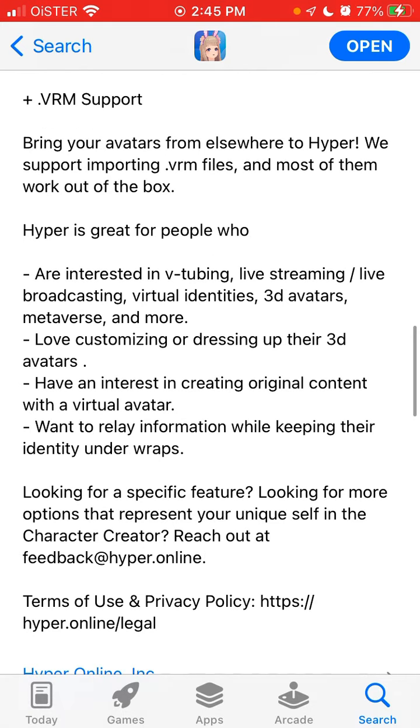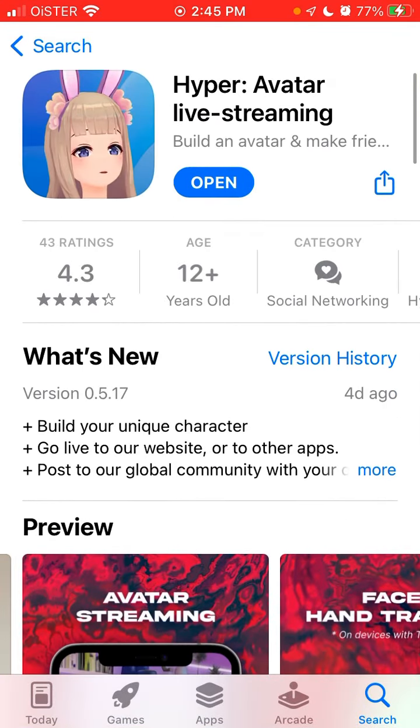Hyper is great for people who are interested in VTubing, live streaming, live broadcasting, virtual identities, 3D avatars, metaverse, and more, who love customizing and dressing up their 3D avatars, have an interest in creating original content with a virtual avatar, or want to relay information while keeping their identity under wraps. Looking for a specific feature, or looking for more options that present your unique self in the character creator? Reach out at feedback@hyper online. So that's the app.